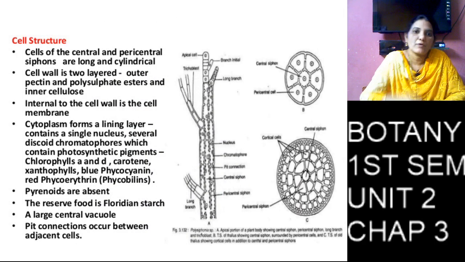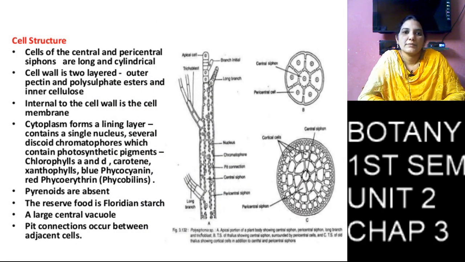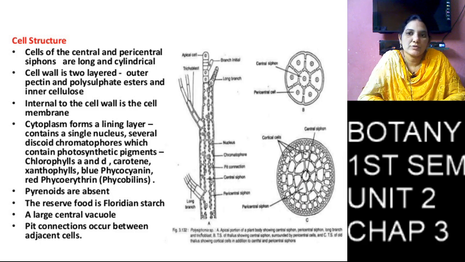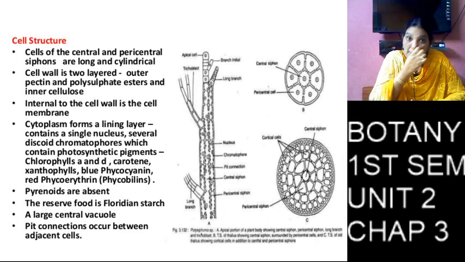The cell wall is made up of pectin and cellulose: the outer cell wall is made of pectin and the inner cell wall is made of cellulose.